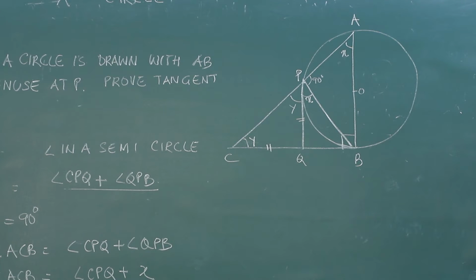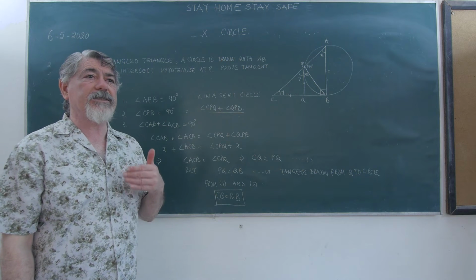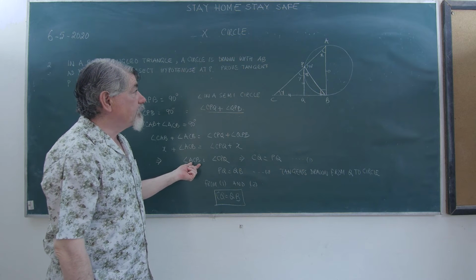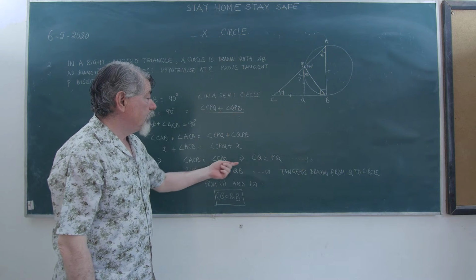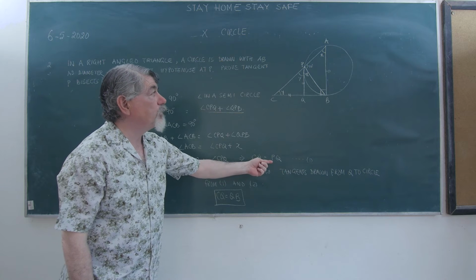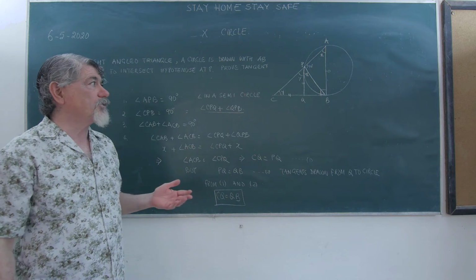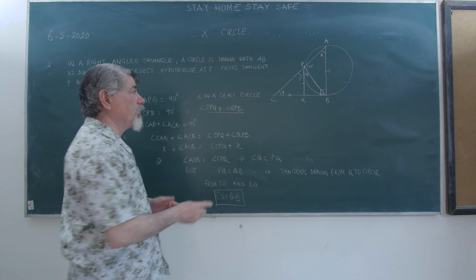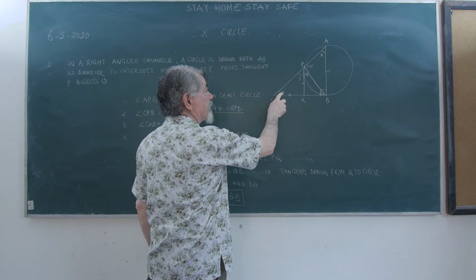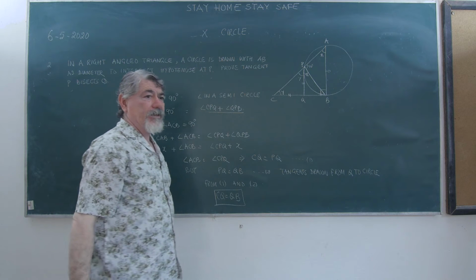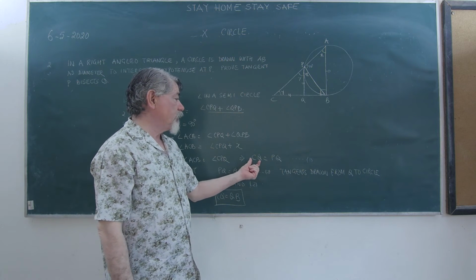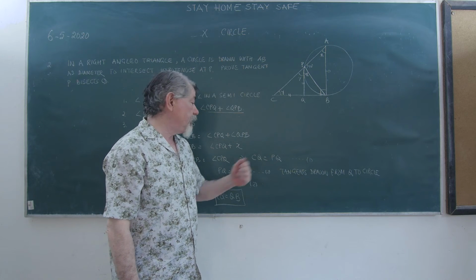If two angles of a triangle are equal, then the sides opposite to them are equal. ACB is equal to CPQ, that means CQ will be equal to PQ. This is an isosceles triangle, and the base angles and the sides of an isosceles triangle will be equal. Why is it isosceles? Because we have said this angle is equal to this angle. So its sides will be equal. CQ will be equal to PQ.